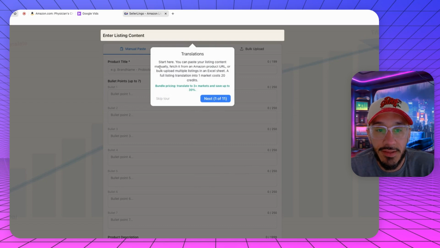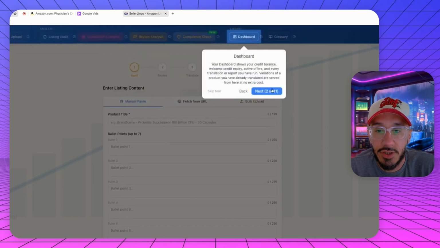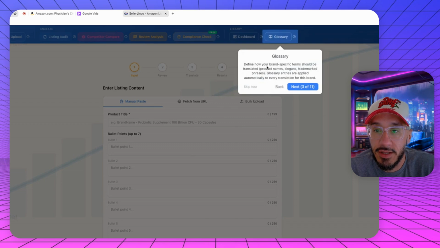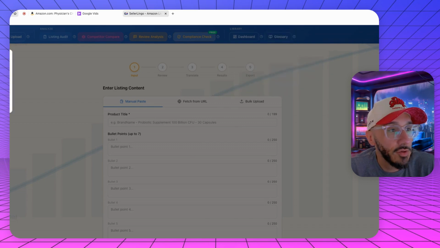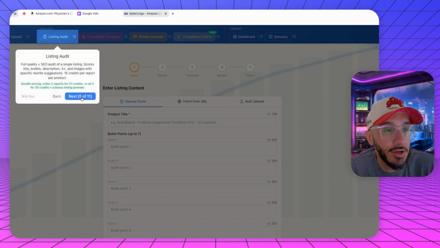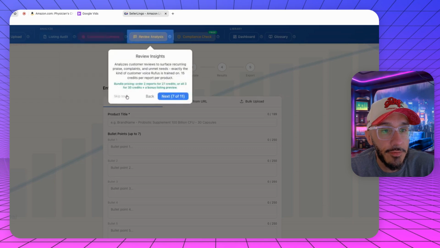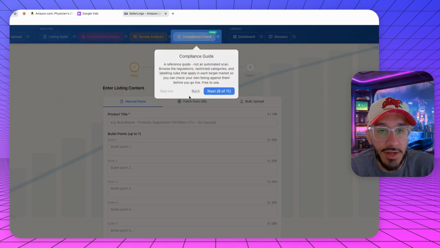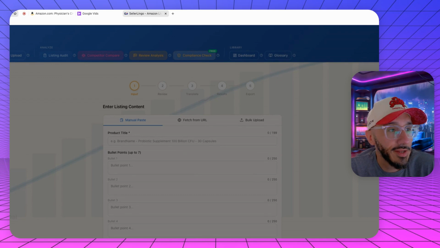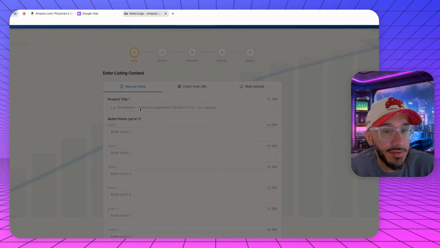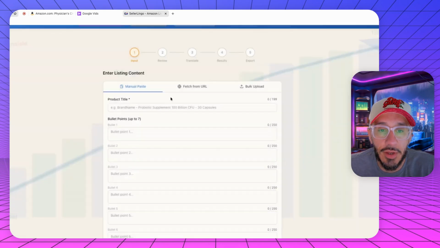So translations, we're going to start here. You can paste your listing content manually, fetch it from the URL, or bulk upload. That's great. Here's a dashboard, a glossary for specific terms. Oh, that's kind of interesting. Translate images, okay, we know where to go for that. Listing audit, that'll be fun to do. Competitor comparison, review analysis, compliance check, that's a good one. Brand workspaces, so it's separated by brand, so that's good. Got it. Okay, cool.